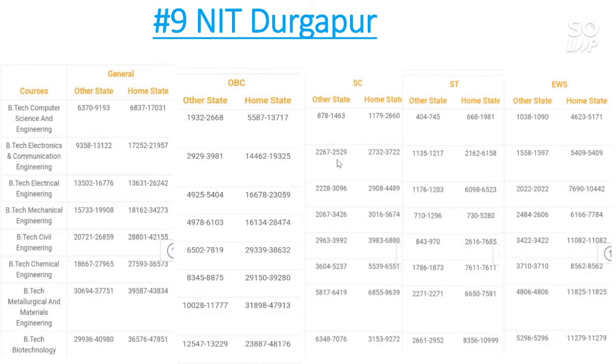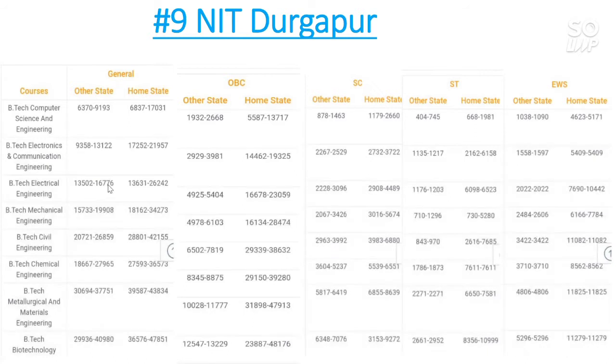For SC category the other state cutoff is 2,500, and for home state the cutoff is 3,700. For ST category the cutoff is 1,200 for other state, and for home state the cutoff is 6,100. For EWS category the other state cutoff goes to 1,600, and for home state the cutoff is 5,400.